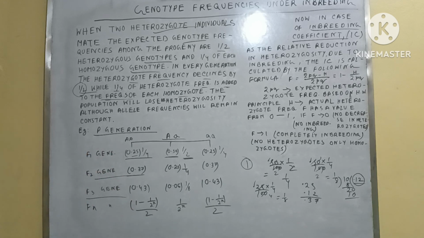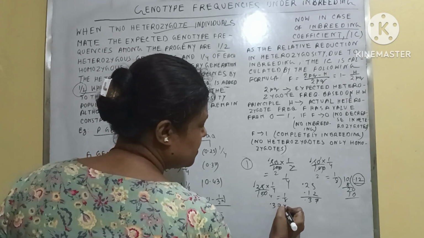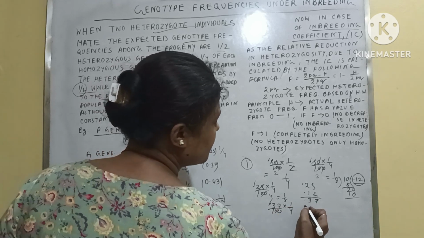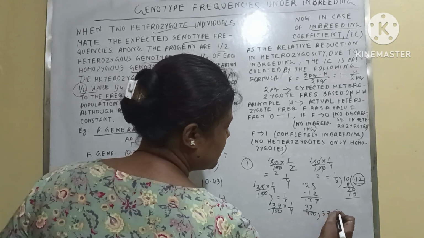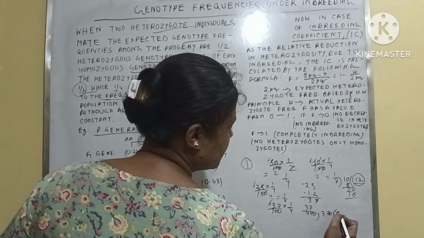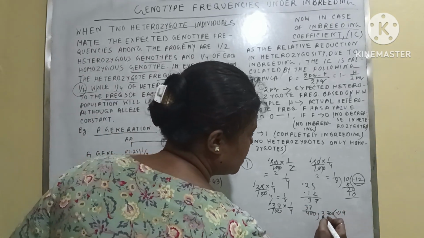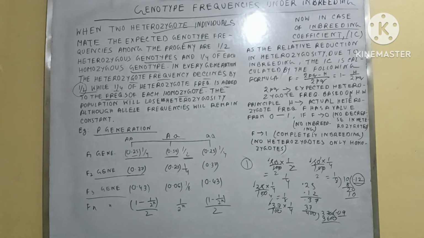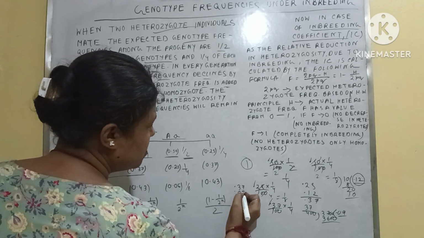In the third generation, what will happen? Now 0.37, its 1/4 is what?